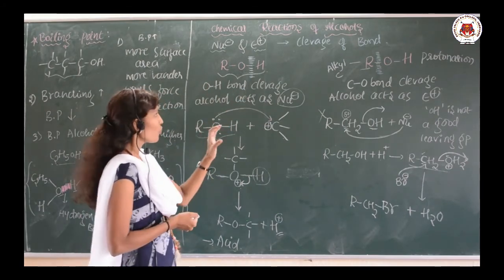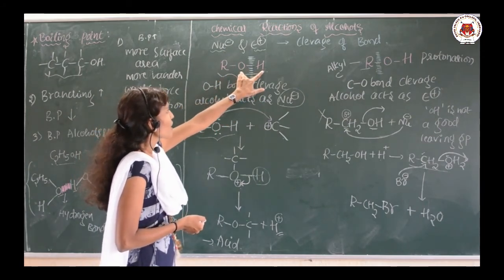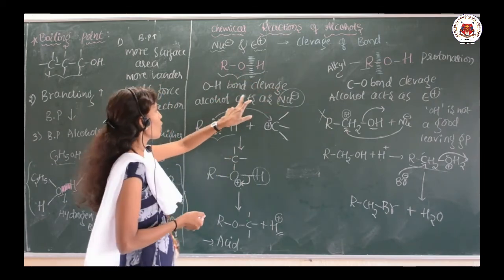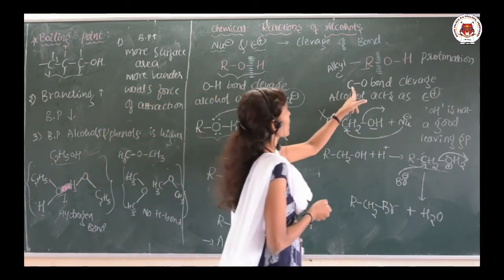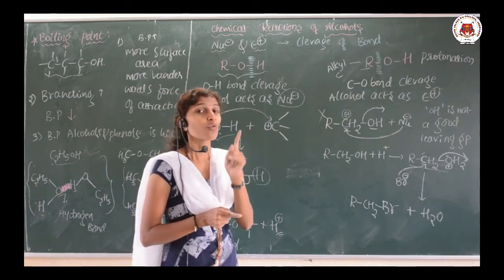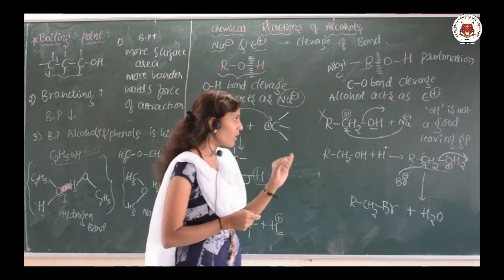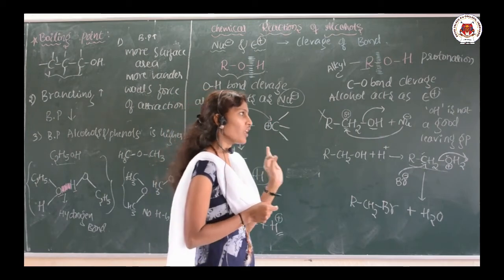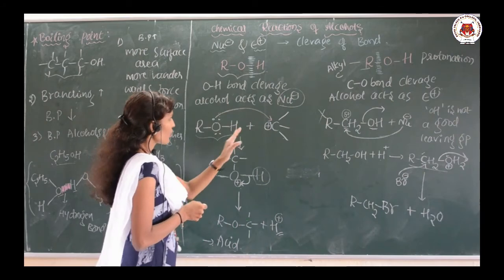Clear? Once again, if the bond between the oxygen and hydrogen is cleaving or breaking, the alcohol acts as a nucleophile. Suppose the bond between the carbon and oxygen is breaking, the alcohol acts as an electrophile. Whenever the alcohol acts as an electrophile, compulsory protonation is needed. But when it acts as a nucleophile, we don't need any protonation or anything.